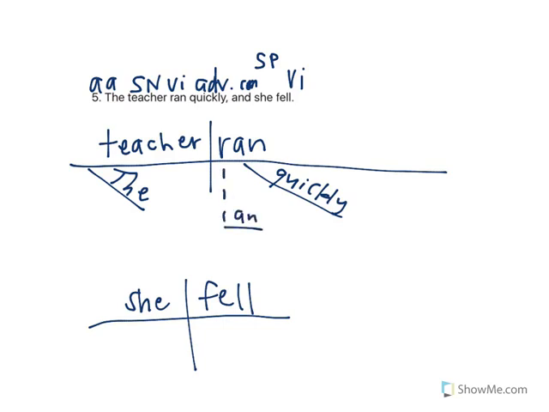Since it's a compound sentence, remember we connect it with a conjunction in this way. That's how you connect the clauses in a compound sentence, while in a complex sentence, it looks like this. So of course this is going to be a compound sentence, and it's a declarative sentence.